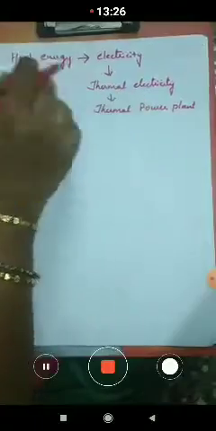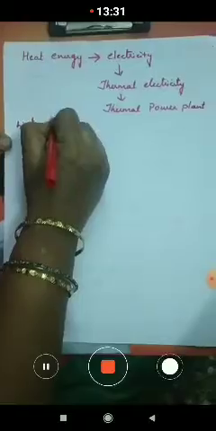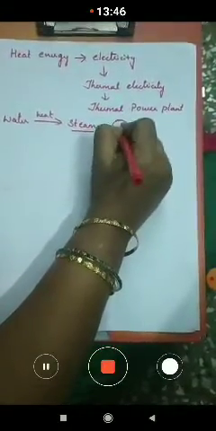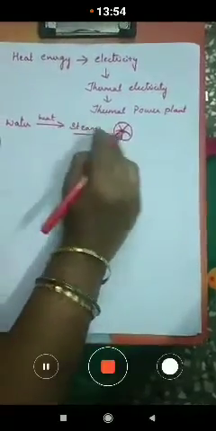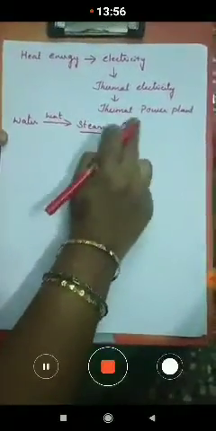Here also, in this thermal power plant, they are going to heat the water. As the water is heated up, it starts boiling, and this produces steam. With the help of this steam, the turbines, which are like the blades of a fan, rotate.